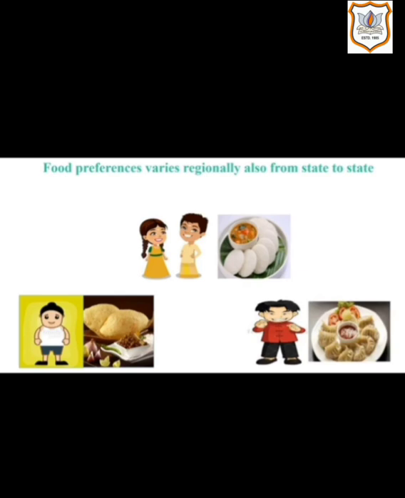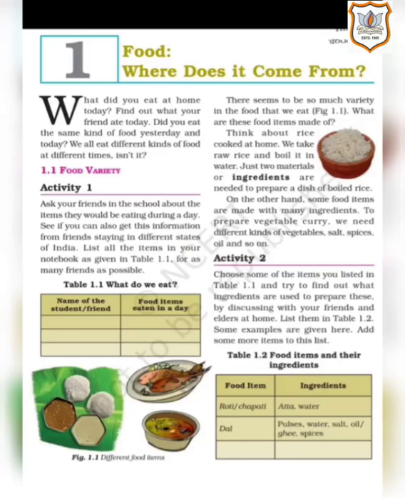So we can see that food variety differs from state to state. That means there are many types of food varieties famous for the different states. So in table 1.1 you are going to fill in the information in your textbook itself. You are going to write the names of your 3 friends and the food items they eat in a day. Now let's continue with the explanation.